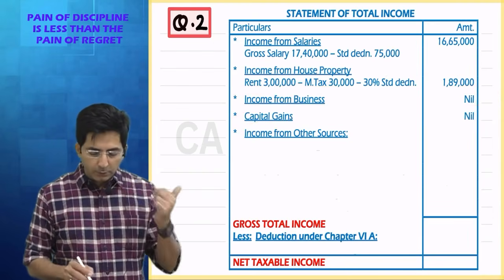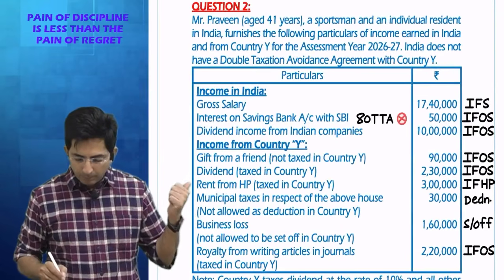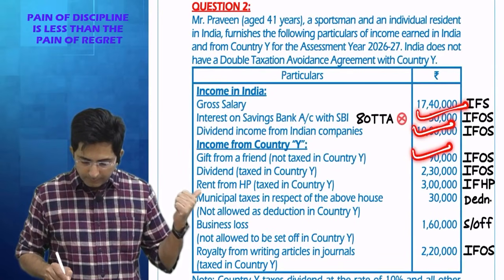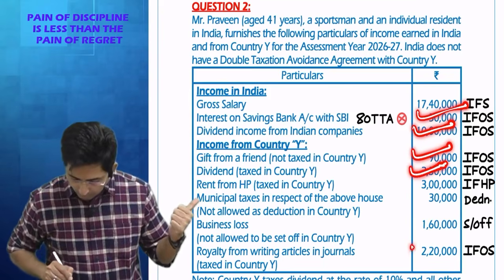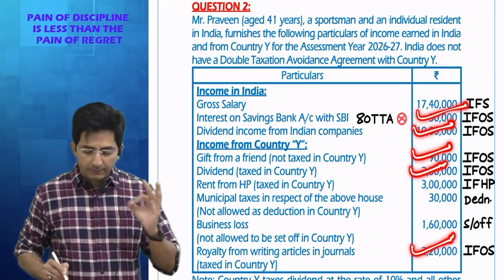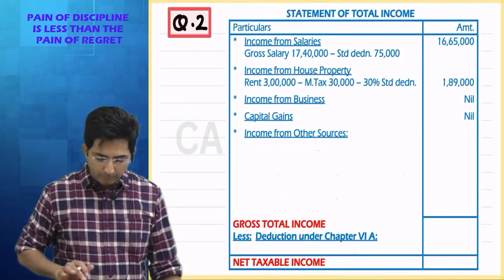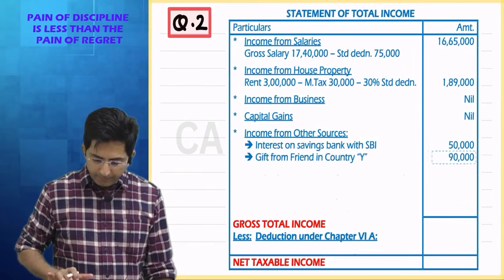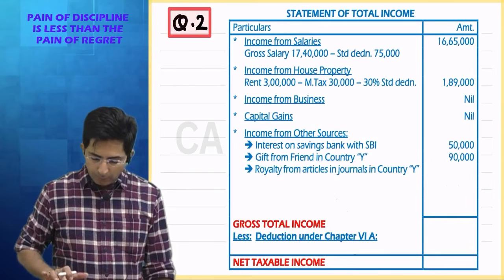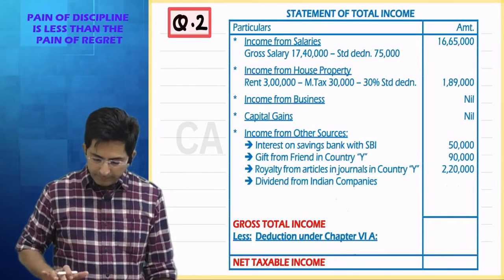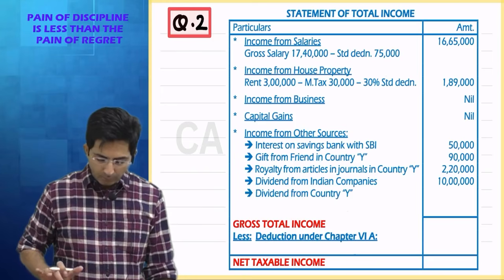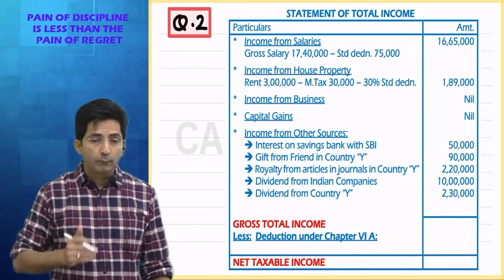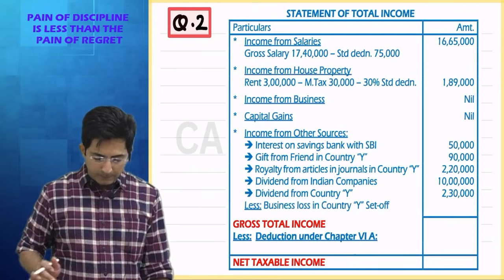Then in income from other sources, what items do we have? Just count and tell me. Look, we have interest on savings account 1, dividend 2, gift 3, again dividend 4 and royalty 5. So we have got 5 items in income from other sources. So check one by one. First is interest on savings bank account, then gift from friend 90,000, then royalty 2,20,000, then dividend from Indian company 10 lakhs, then one more dividend was there from country Y. So these are the 5 income from other source items, and against this I have set off business loss.